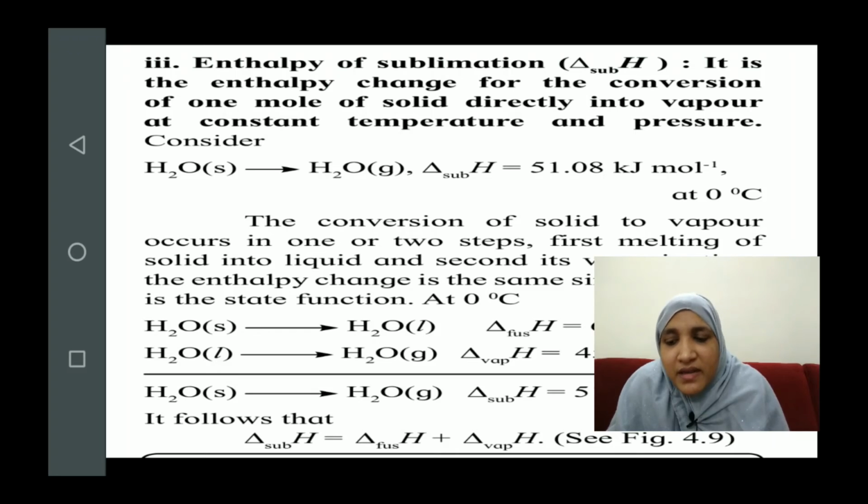Now remember, fusion, vaporization and sublimation are heat absorbing or endothermic processes, because their delta H is positive. And freezing, condensation and deposition are heat releasing or exothermic processes. They are exactly the reverse of each other. So these are the three physical transitions which we observe, and this is how we define the enthalpies of these physical transformations.